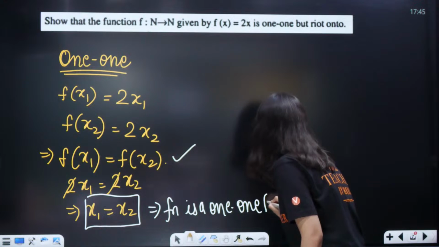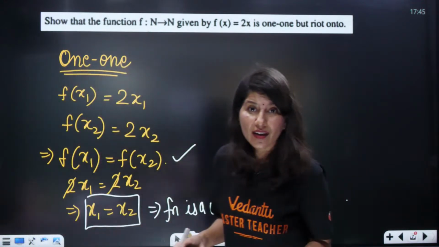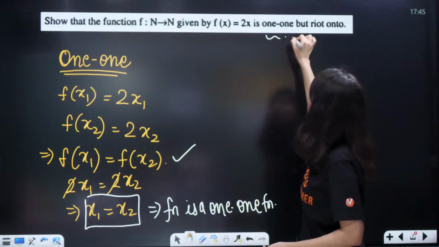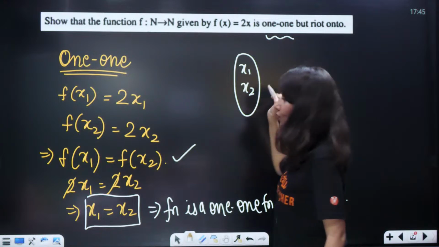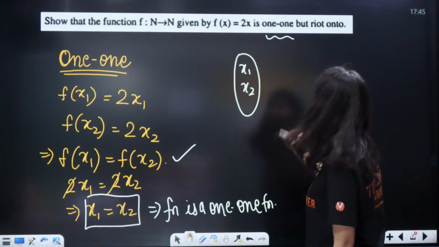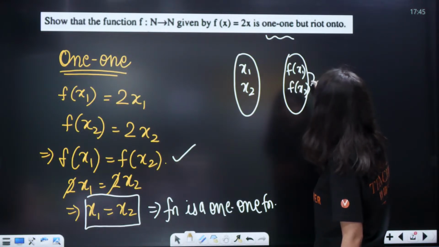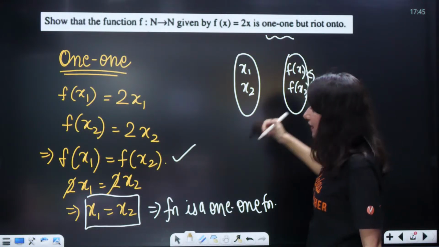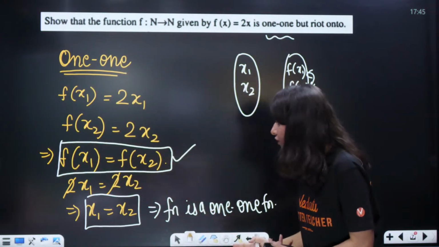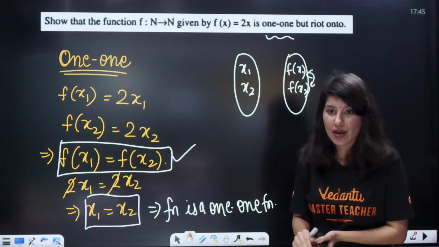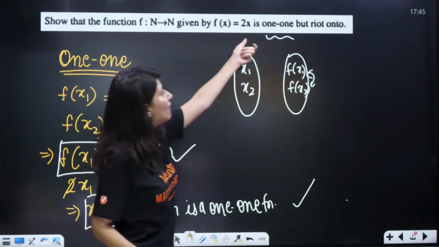So this is a working rule, this is the procedure. Whenever you are asked to check whether a function is 1-1 or not, what will you do? You will take two values x1 and x2, calculate f of x1 and f of x2, and equate these two. The moment you equate, if finally you get x1 and x2 both are the same, that means the function is 1-1. 1-1 sorted, the first half of the part is sorted.